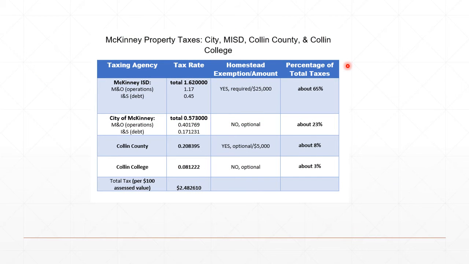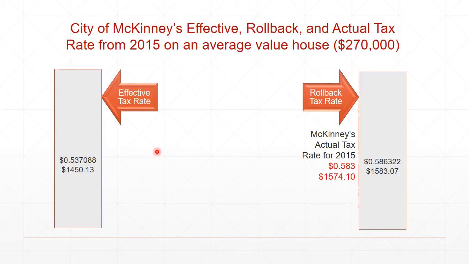Here are our taxing entities again and what percentage they are of property taxes. So what does all of this look like in real terms? I have the goalposts here, the effective tax rate, the rollback rate, and then what we already have. This was from 2015, and at that time, the average value of a house was $270,000. So the effective tax rate would have been here, and that's how much the person owning a home like this in 2015 would have paid in taxes.